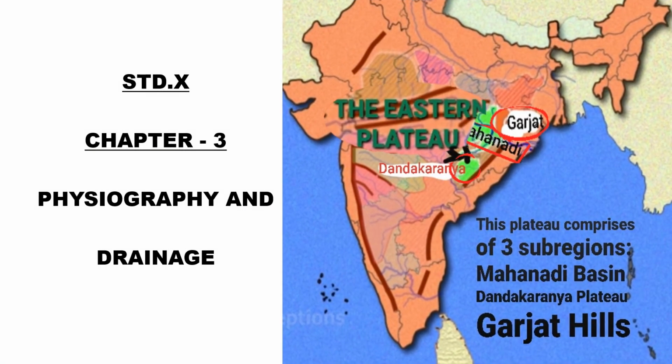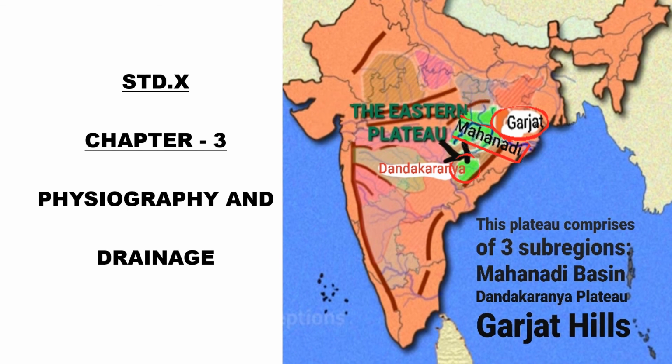So the next is Eastern Plateau. This plateau comprises three subdivisions: Mahanadi Basin, Dandakaranya Plateau and Kalahandi Hills. Mahanadi Basin occupies the central part of Chhattisgarh state and the western part of Odisha state. The southern part of Chhattisgarh state and the southwestern part of Odisha is known as Dandakaranya. This Dandakaranya area is known for its rich iron deposits.